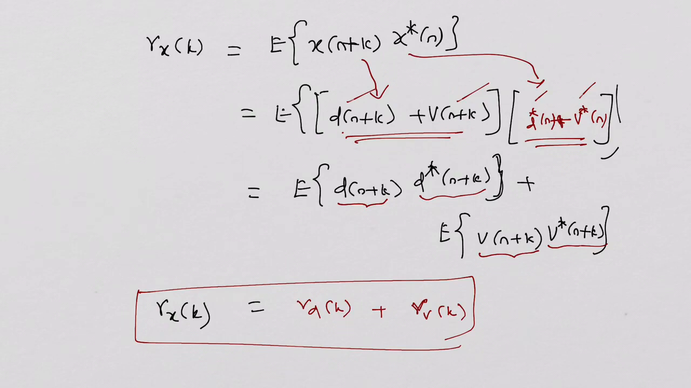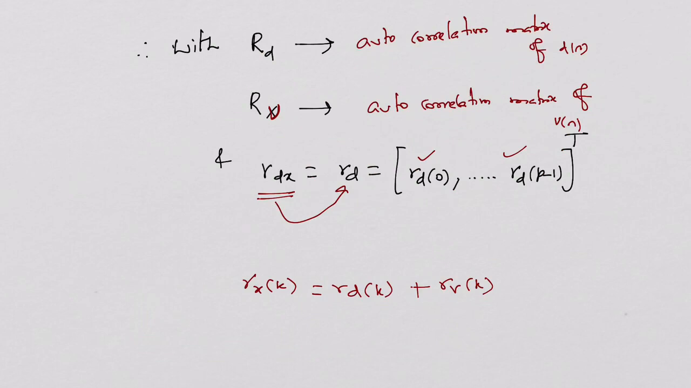When we expand these two products, obviously you will get 4 terms, out of which 2 of them mean only the cross correlation. Those two cross correlations will be equal to 0 because of the assumptions. So we get only 2 terms. That's why rx of k is converted into rd of k plus rv of k. Now Rd is the autocorrelation matrix of d of n, Rv is the autocorrelation matrix of v of n, and rdx gets converted to the rd vector: rd of 0, rd of 1, rd of 2, up to rd of p minus 1. Now rx of k is equal to rd of k plus rv of k.